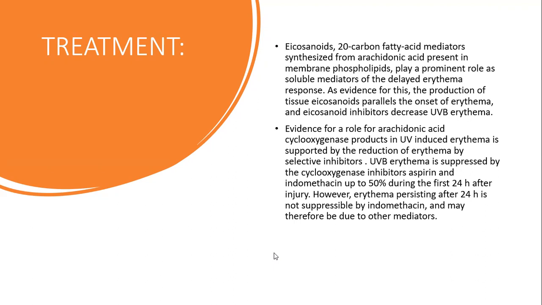Evidence for a role of arachidonic acid's cyclooxygenase products in UV-induced erythema is supported by the reduction of erythema by selective inhibitors. UVB erythema is suppressed by cyclooxygenase inhibitors like aspirin and indomethacin by up to 50% during the first 24 hours of administration or injury. However, erythema persisting after 24 hours is not suppressible by indomethacin and may therefore be due to other mediators.